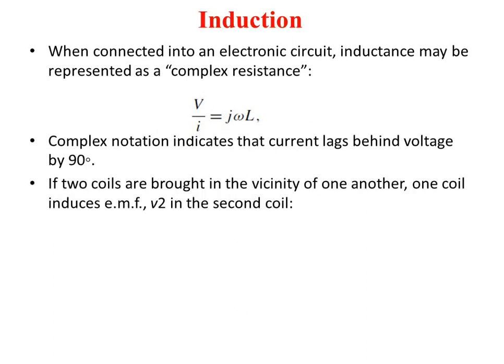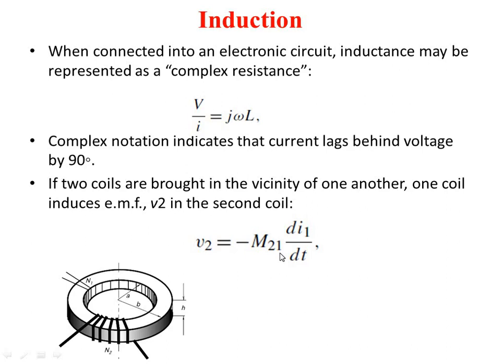And if there are two coils and we bring them in the vicinity of each other, the EMF generated in the second coil will be given by V2 equal to minus M21 di1 by dt. So di1 is the change in the current in coil 1, and M21 is the mutual inductance between coil 2 and 1.